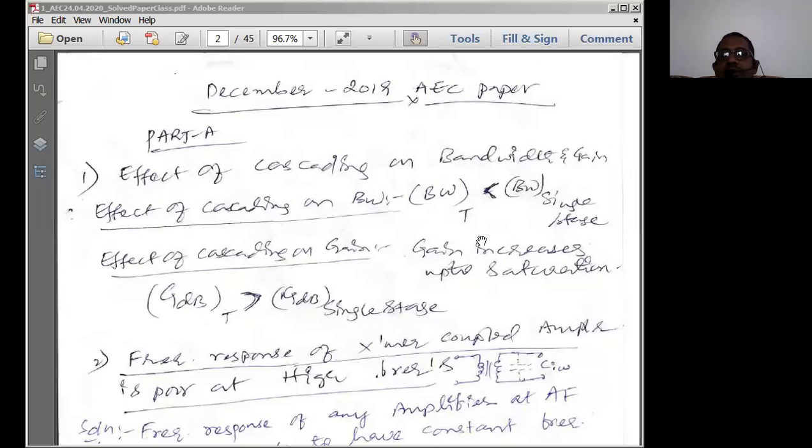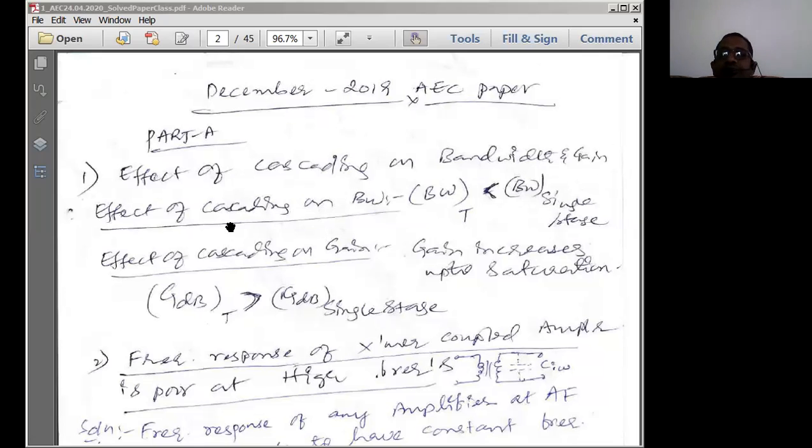So first we'll complete the first question: effect of cascading on bandwidth and gain of an amplifier circuit. So here, effect of cascading on bandwidth and gain. What is cascading? When you connect one transistor following the other transistor, we normally call that cascading of the amplifiers.